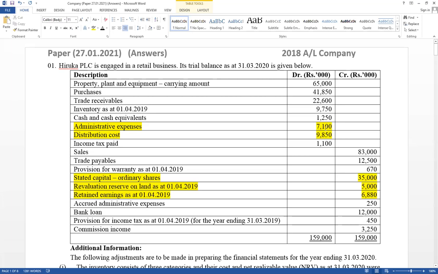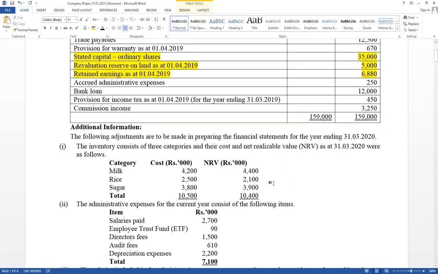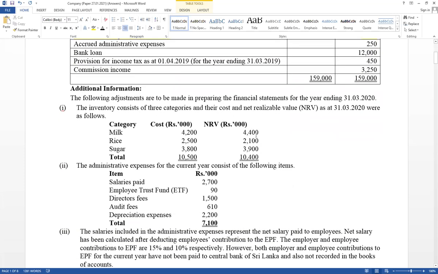Right. Now think about adjustments. First one, think about the additional information 11 for inventory. There are 3 marks available. Think about LKAS 2, matching concept as well as prudence concept. Based on the matching concept, under cost of sales calculation, closing inventory should be included at cost value.